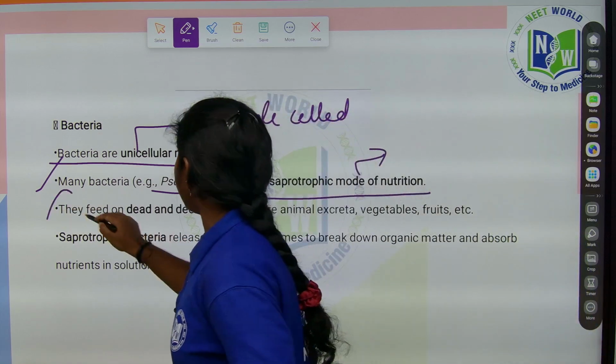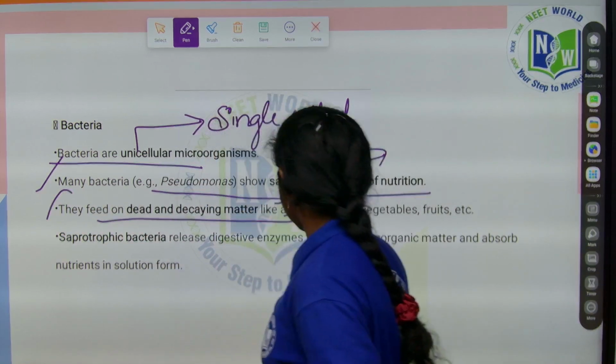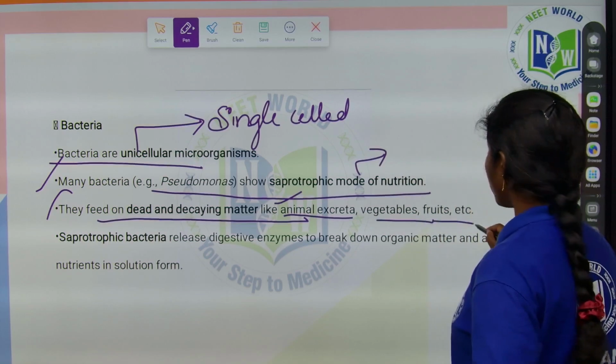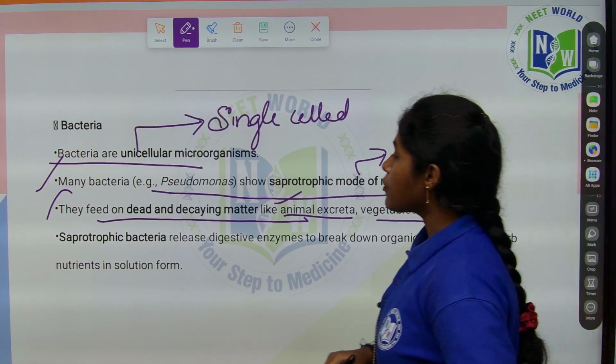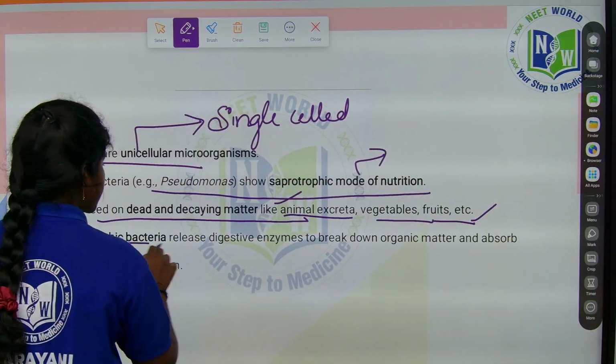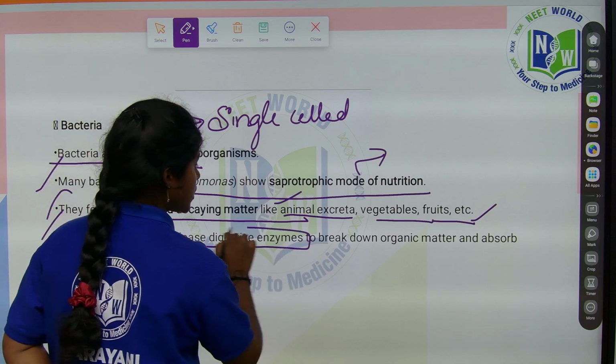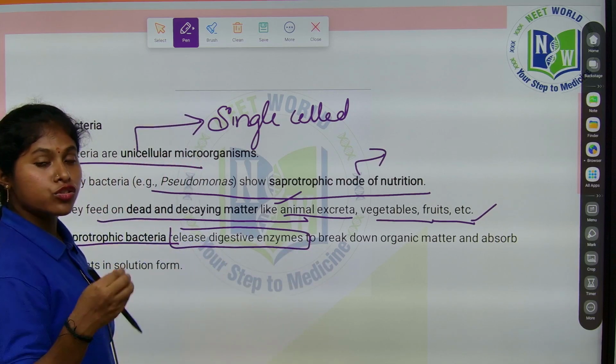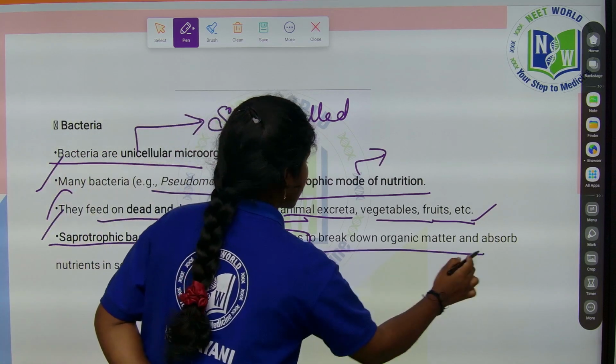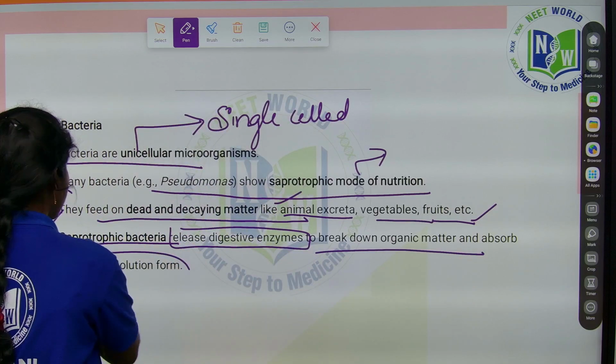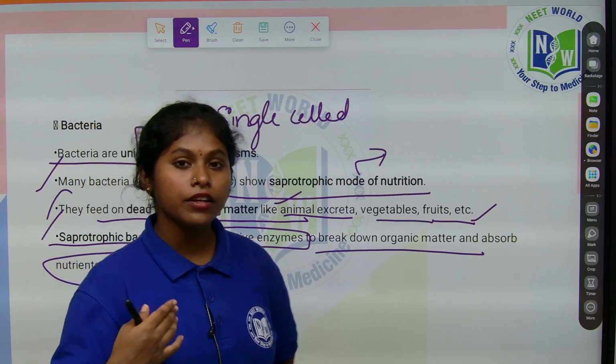So they feed on dead and decaying matter like animals' excreta, vegetables, fruits, etc. Saprophytic bacteria release digestive enzymes. They break down the organic matter into solution form. Then it is absorbed by these bacteria. This is how they depend on it for their nutrition.